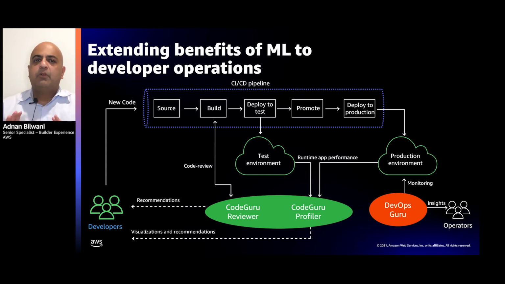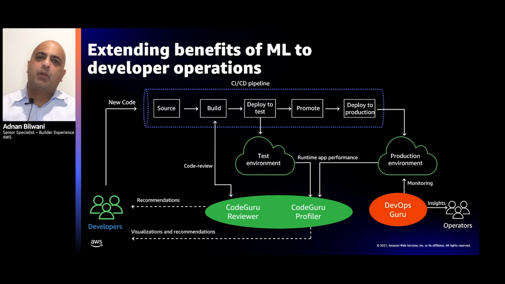Last but not least, I want to talk about DevOps Guru as well. It's an ML-powered service that looks at your CloudWatch metric data or your CloudWatch vendor metric data to look for anomalies, sifting through hundreds and thousands of metrics to find those issues and surface them in a very meaningful way, not only on a single resource, but across multiple resources.